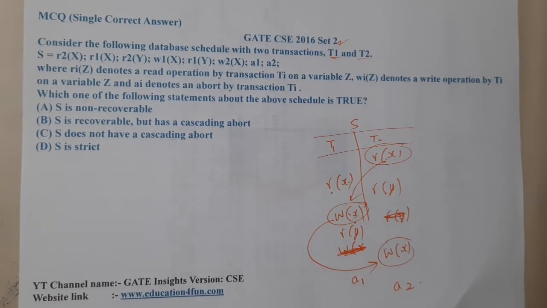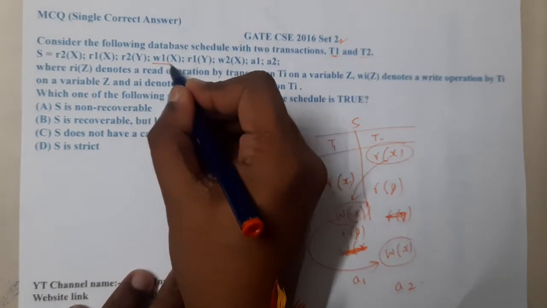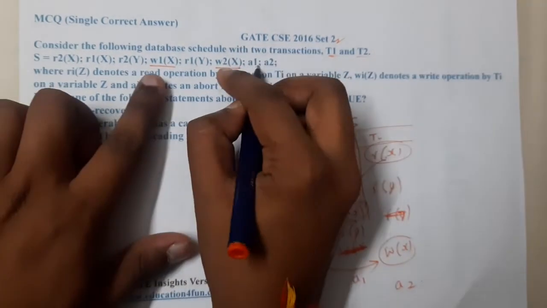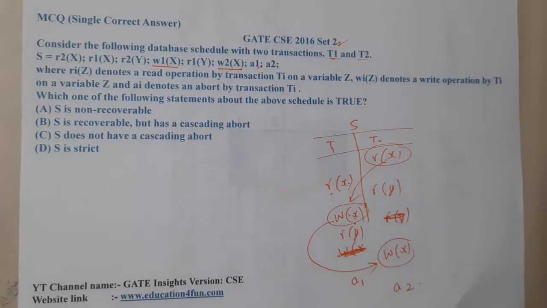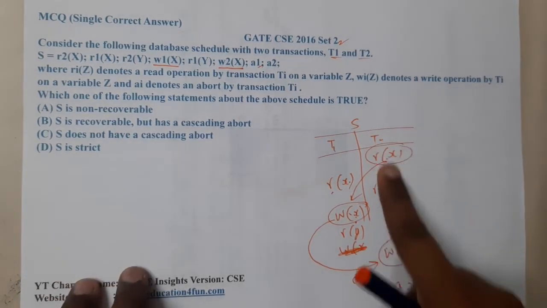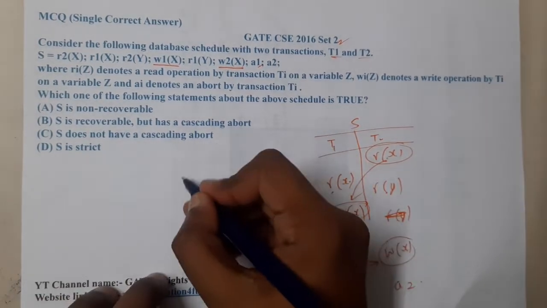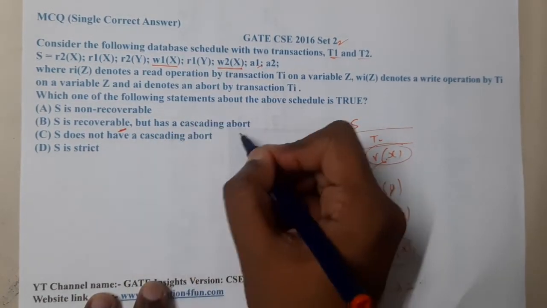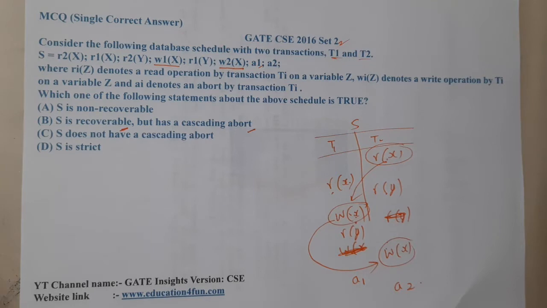Is there any issue of recoverability here? I think there is no issue of recoverability here, because we are only writing the x value. Here we are having write of x, here we are having write of x. So only two write operations, and both of them are on x only. As both are on x only, there is no further issue, because if something goes wrong, at the end we want only the T2 value, and whatever T1 writes, we have no issue. So indirectly I think we can conclude that it is recoverable, as well as it follows cascading aborts, right? Sorry for that.